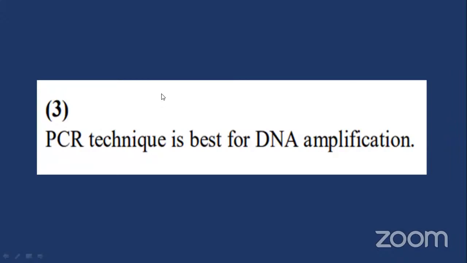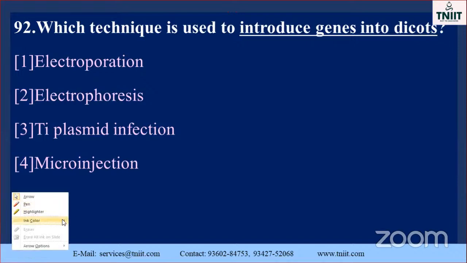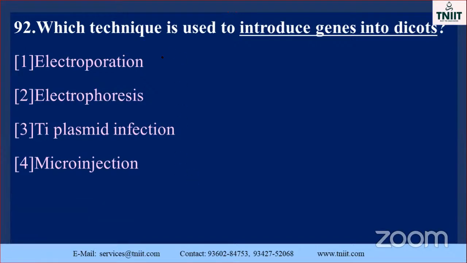Okay, so go to the next one. Which technique is used to introduce a gene into dicots? Already we studied so many techniques. Electroporation, electrophoresis, they will not come. Ti plasmid infection, it will come. Microinjection will come. The answer will be these three only. Electrophoresis is used for the separation of molecules